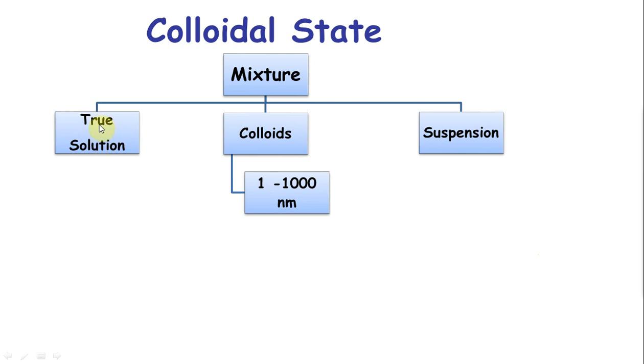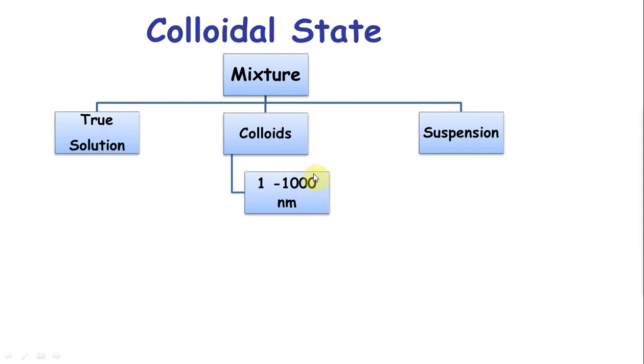Whereas when you take, for example, sand and mix it vigorously, that's your suspension. Over a period of time it slowly settles down, and if you let it sit long enough, you see the clear supernatant solution on the top and the sediment in the bottom. In between these two exist mixtures called colloids, where the solute dissolved in the solvent is about 1 to 1000 nanometers in size. So literally it's a suspension with the solute very small in size, so it doesn't settle down.